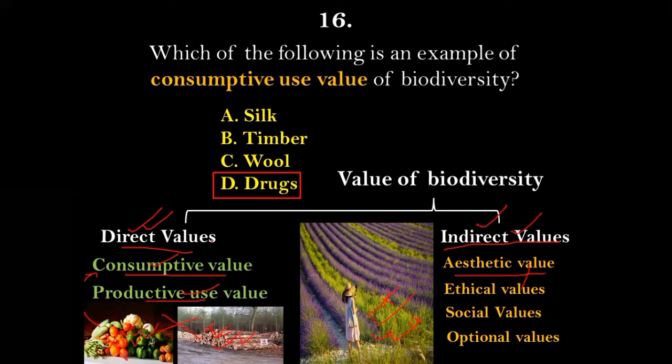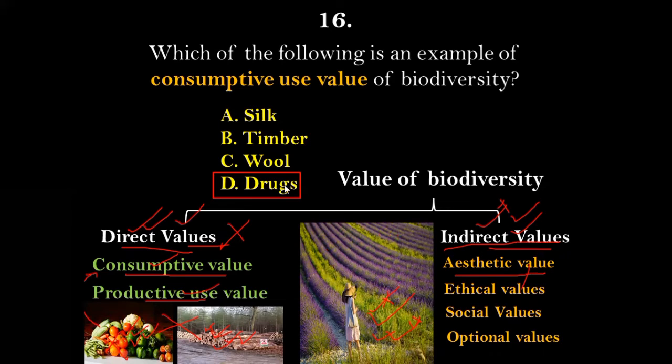So basically here the difference between the direct values and indirect values is that the benefits that we get from biodiversity after harming or killing the biodiversity will fall under direct values. However, in indirect values, we may get the benefit, we may get the values of biodiversity without harming or killing the biodiversity.